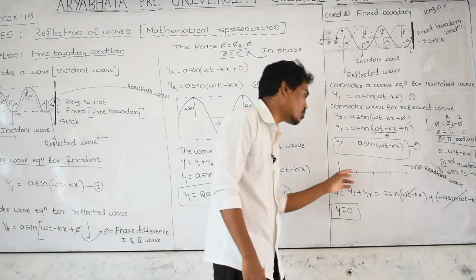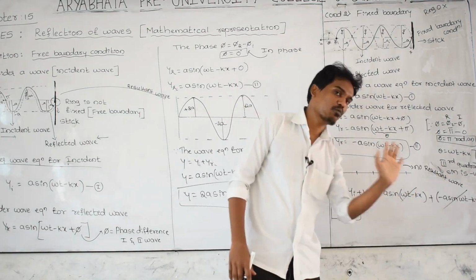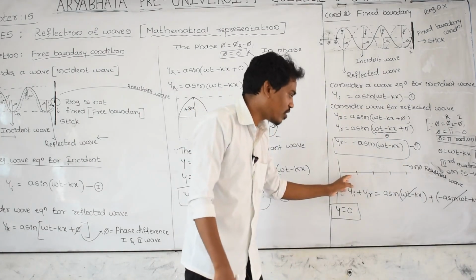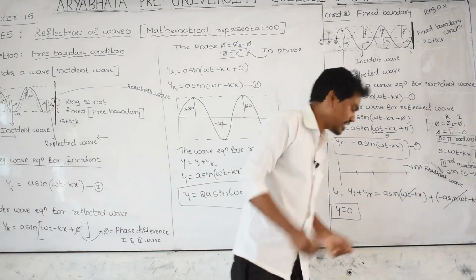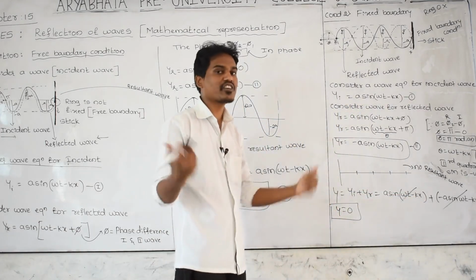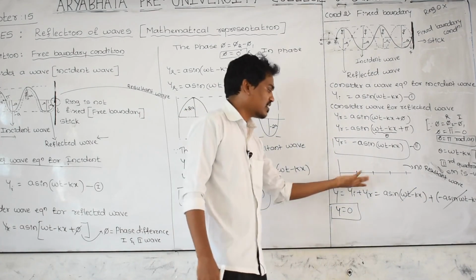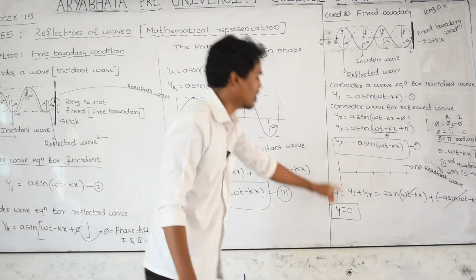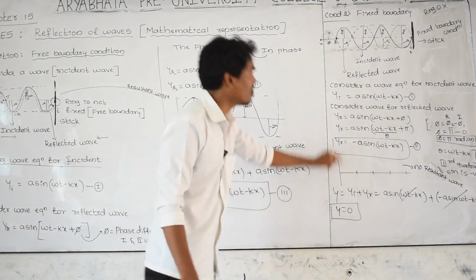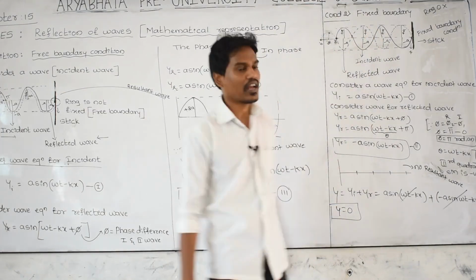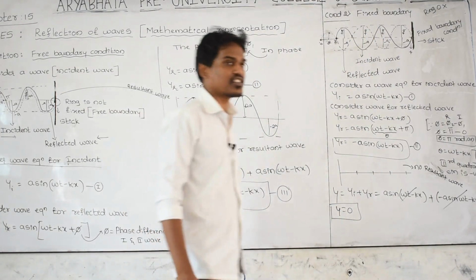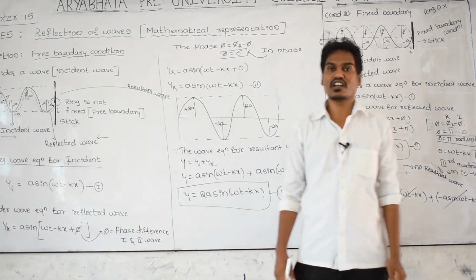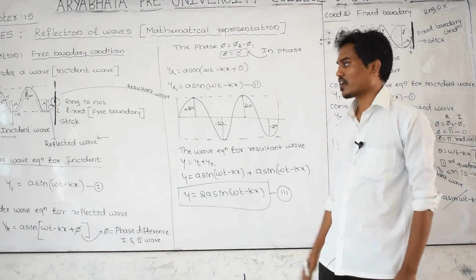As a result, there is no constitution of wave. That's why you are not getting a wave pattern here. The mathematics representing this: the displacement of the wave is 0. Yes, this is the resultant wave equation for the fixed boundary condition, and this one is the mathematical expression for the resultant wave for a free boundary condition.